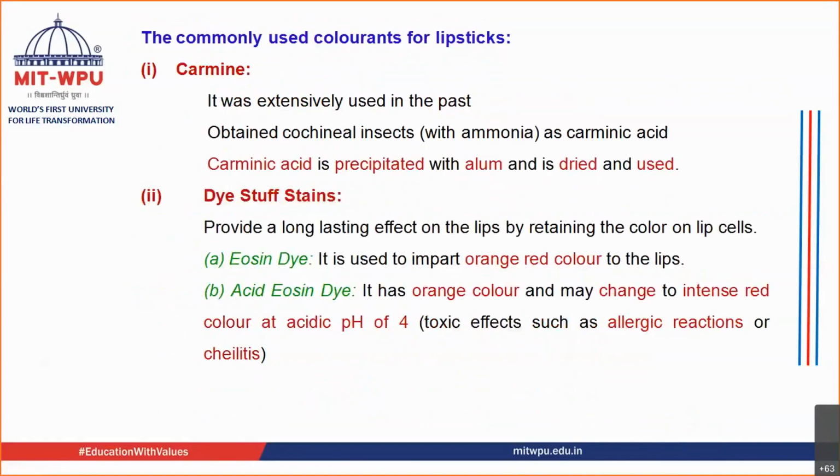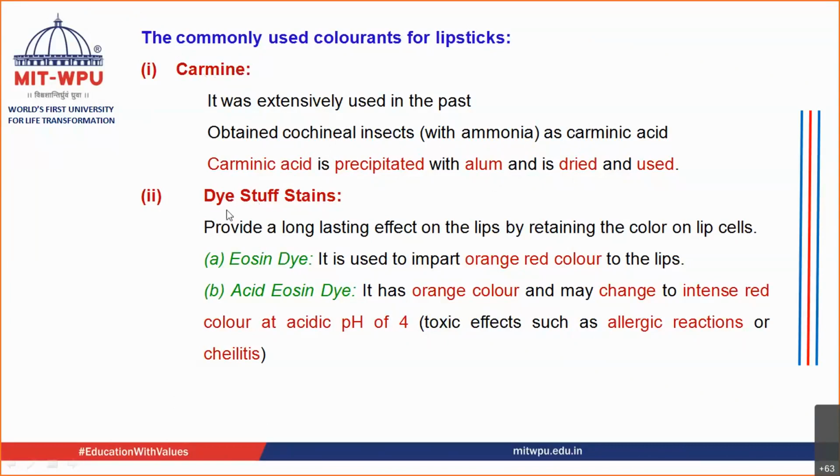Then I said let us see some examples of the colorants that are used for lipstick. One of the colorants used is carmine. Carmine is obtained from cochineal insects. When these cochineal insects are treated with ammonia, you get carminic acid. This carminic acid is precipitated with the help of alum and dried, and you get carmine. This is one of the colors that can be used.